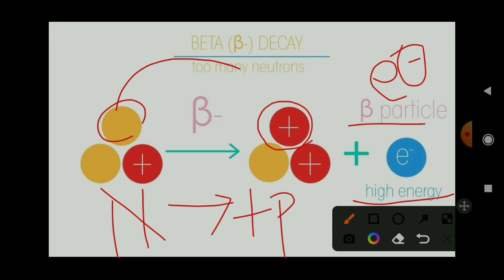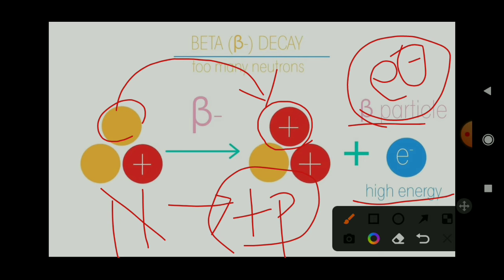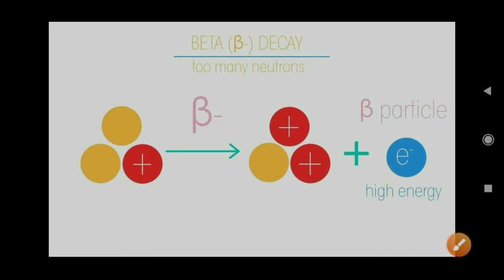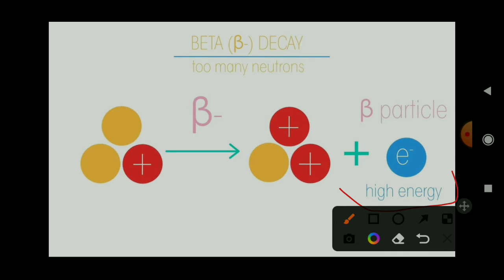When the neutron gets converted into a proton by losing an electron, or negative charge, it becomes positive, and hence we call it a proton. The electron released by a nucleus is called a beta particle, which has higher energy than an alpha particle.